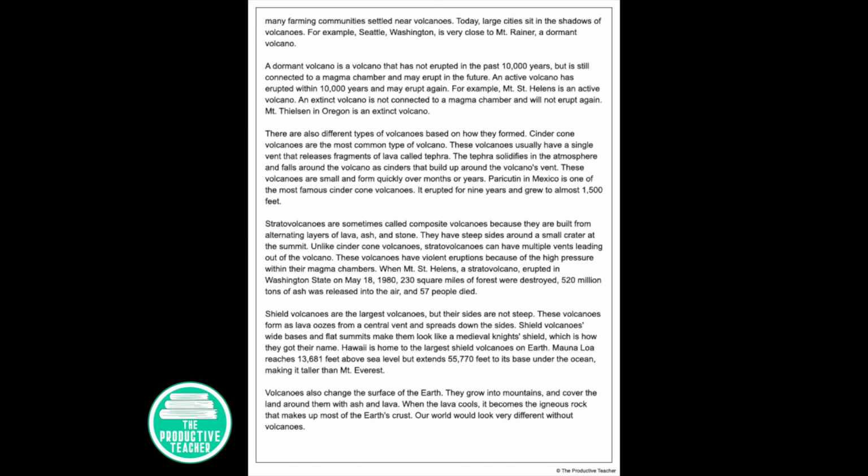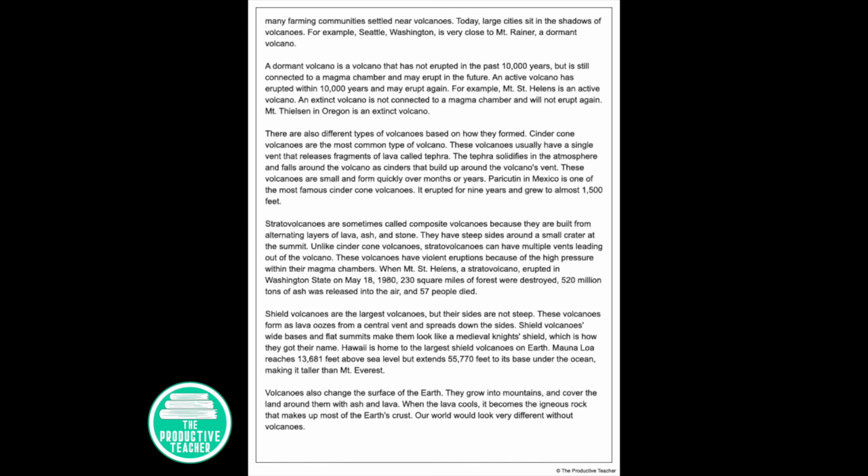Hawaii is made up of the largest shield volcanoes on Earth. Mauna Loa reaches 13,681 feet above sea level, but extends 55,770 feet to its base under the ocean, making it taller than Mount Everest.